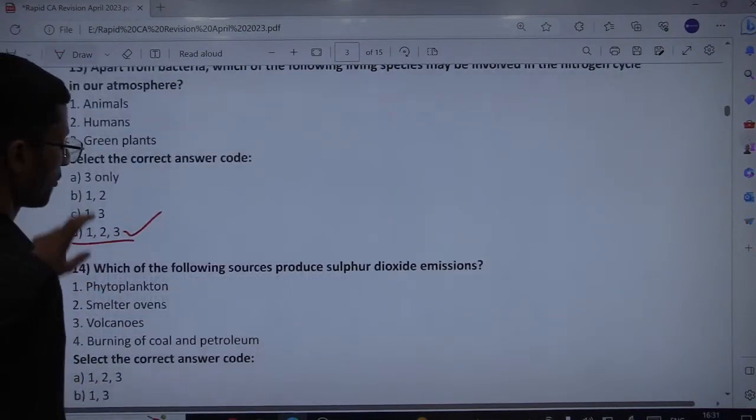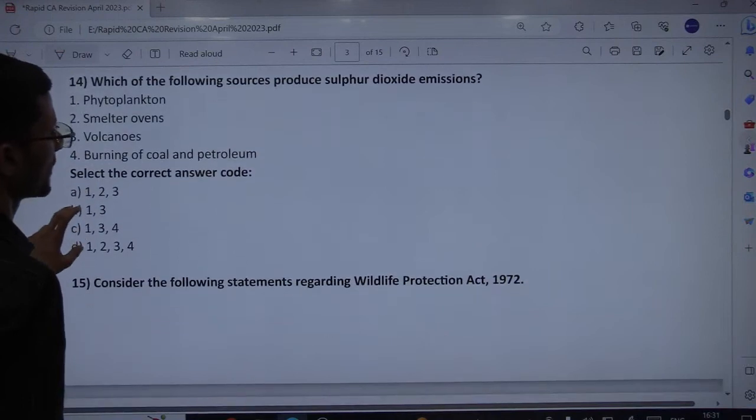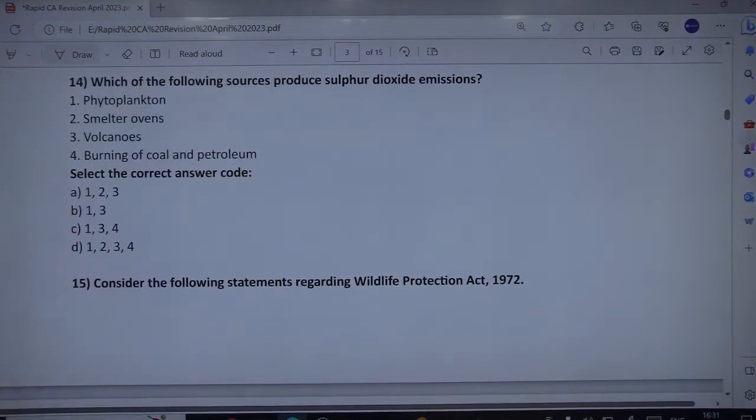Next is, which of the following sources produce sulfur dioxide emissions? Okay, sulfur dioxide. Which among the following sources produces sulfur dioxide? So what should be the answer?